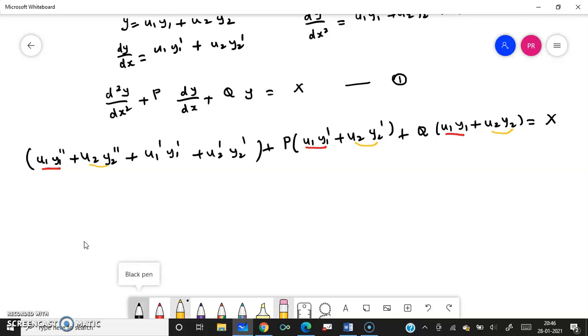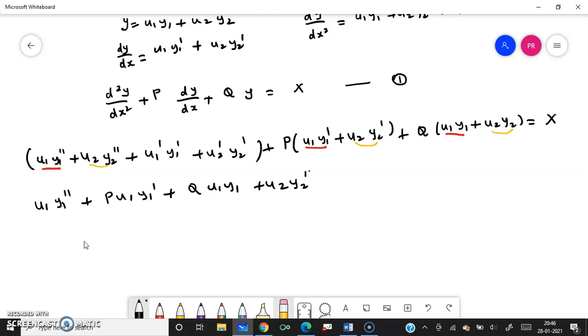So if I separate these two, what I will get ultimately is nothing but u1 y1 double dash plus p u1 y1 dash plus q u1 y1 plus u2 y2 double dash, okay, plus p u2 y2 dash. So we will continue in the next class.